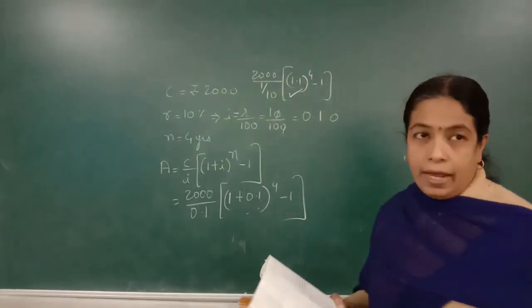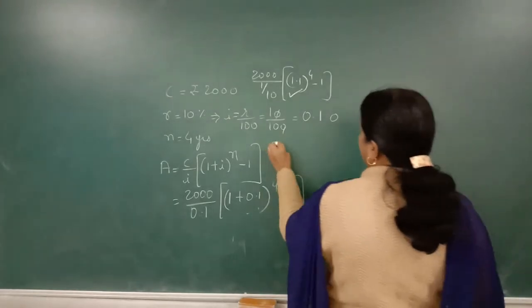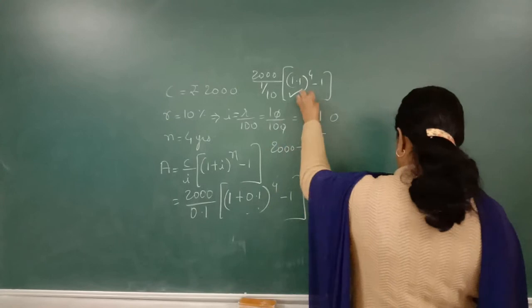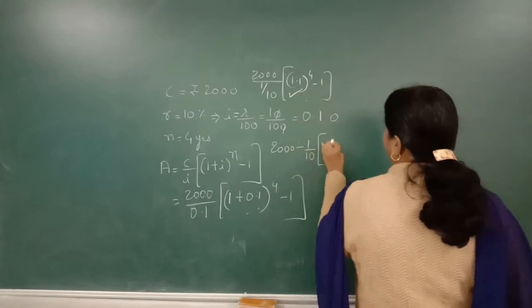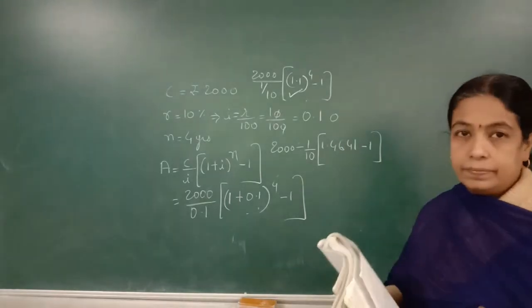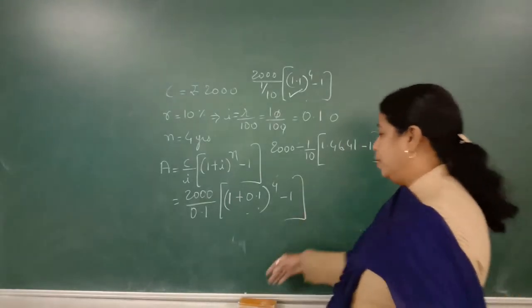Again this tricky calculation is given. 2000 divided by 1 upon 10. Its direct value is given as 1.4641 minus 1. Directly you will get the answer.